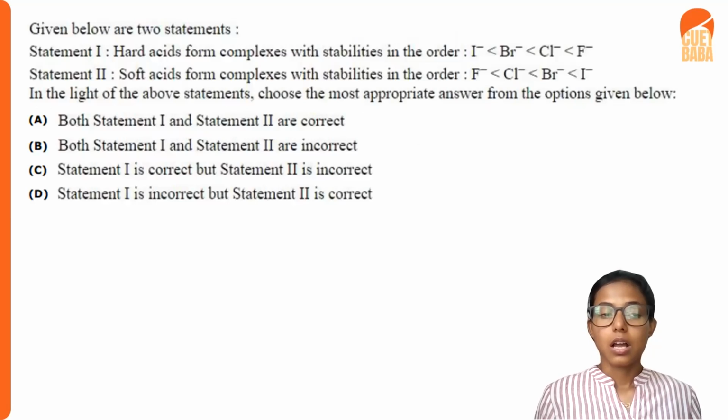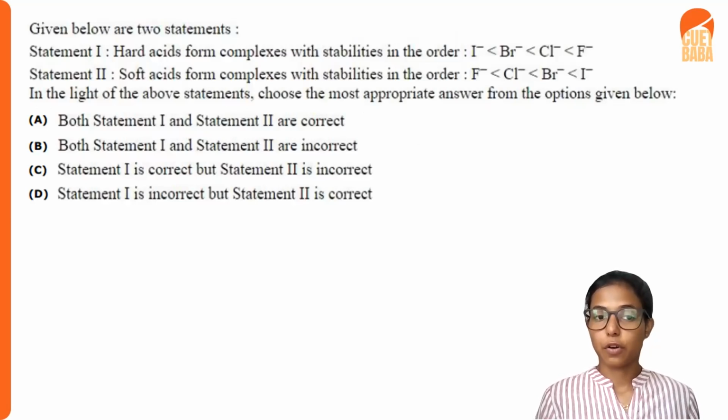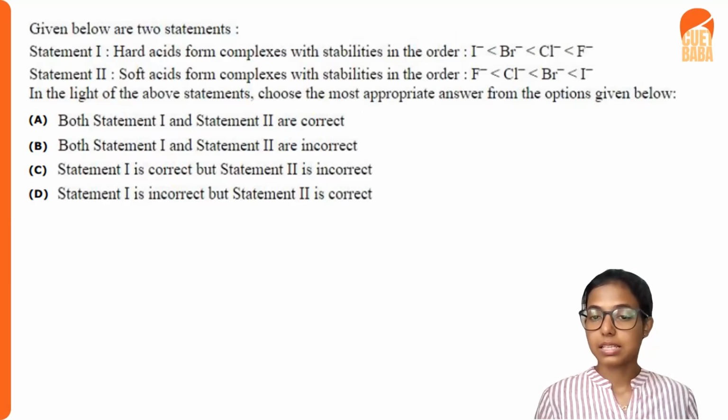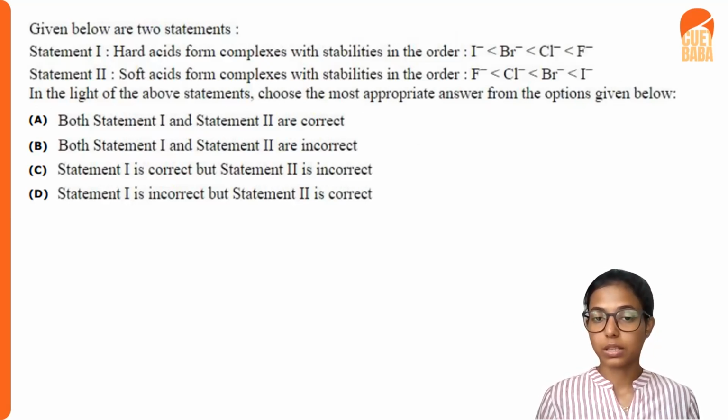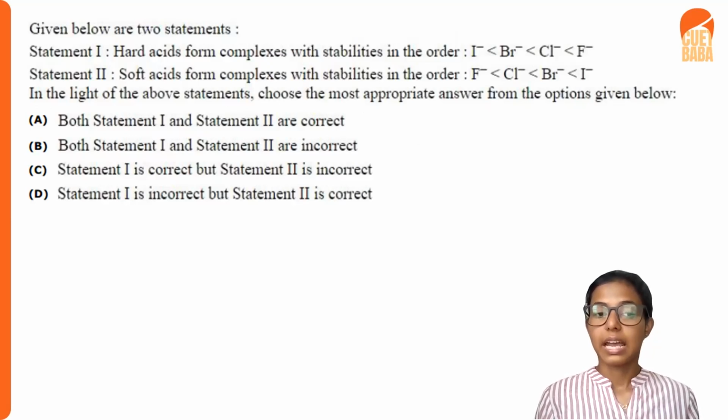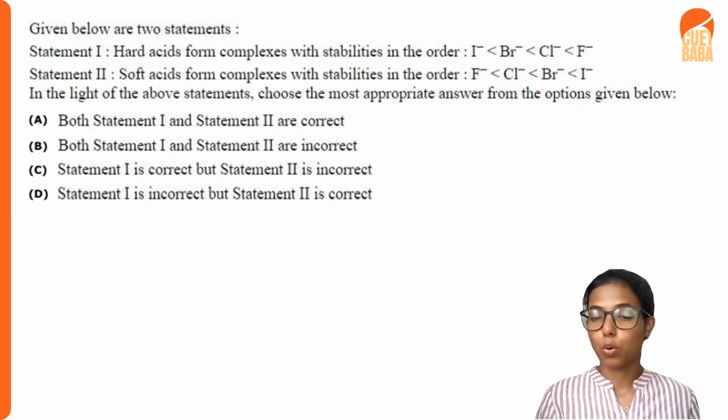Next question. Given below are two statements. Statement 1: hard acids form complexes with the stabilities in the order I minus less than Br minus less than Cl minus less than F minus. And statement 2: soft acids form complexes with the stabilities in the order F minus less than Cl minus less than Br minus less than I minus. In the light of the above statements, choose the most appropriate answer from the options given below.